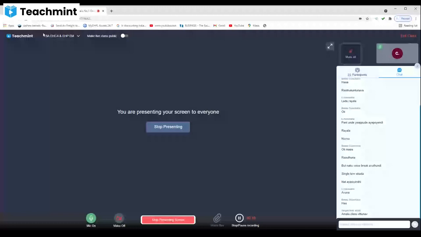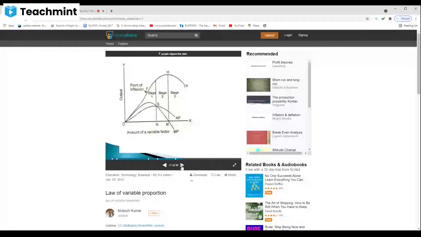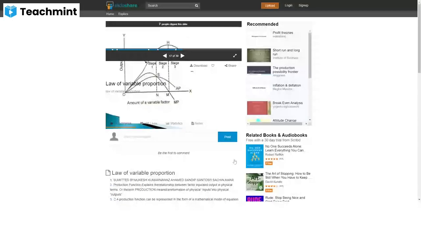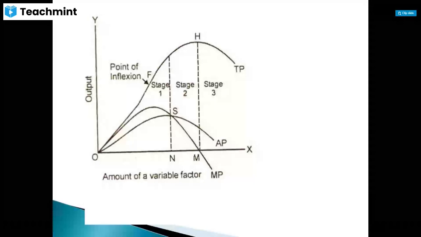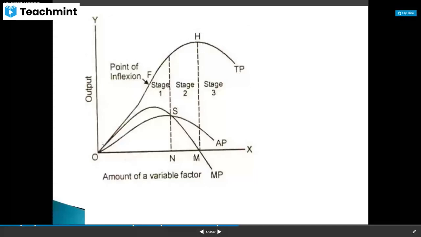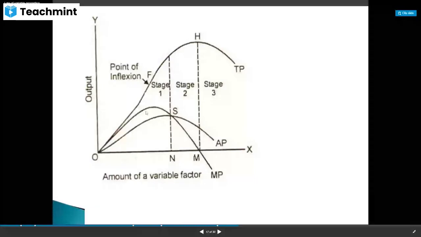So here in this graph, on the y-axis we are measuring output and on the x-axis the amount of a variable factor. TP is increasing at an increasing rate, then increasing at a decreasing rate, then becoming maximum, and afterwards it is decreasing.